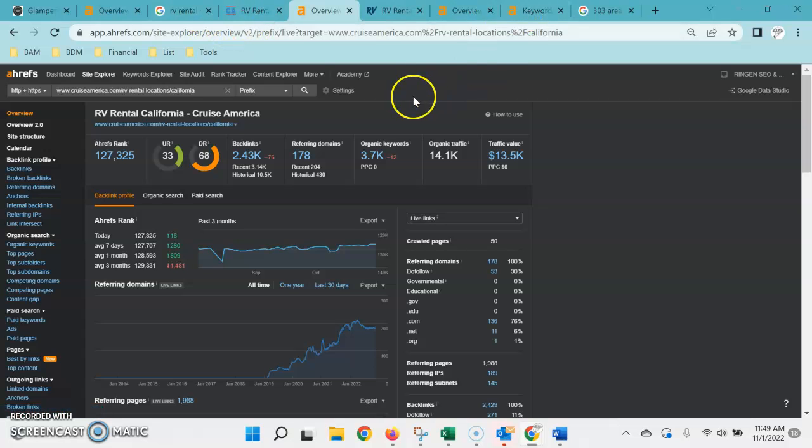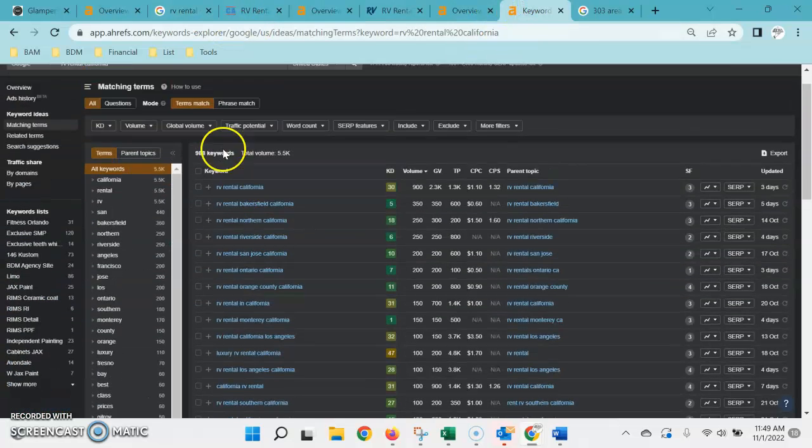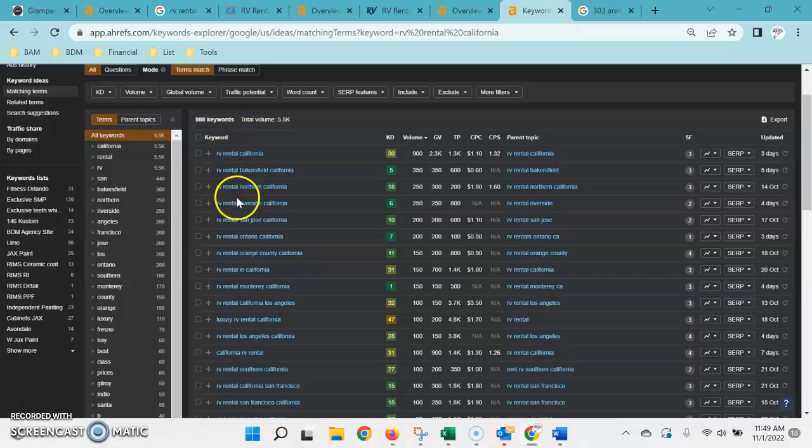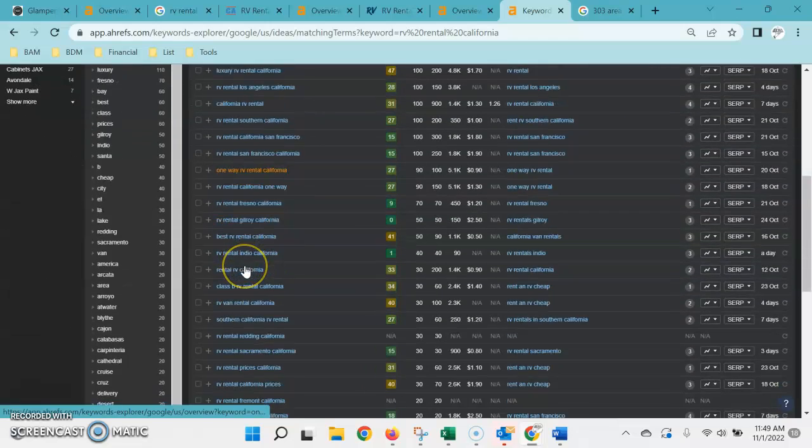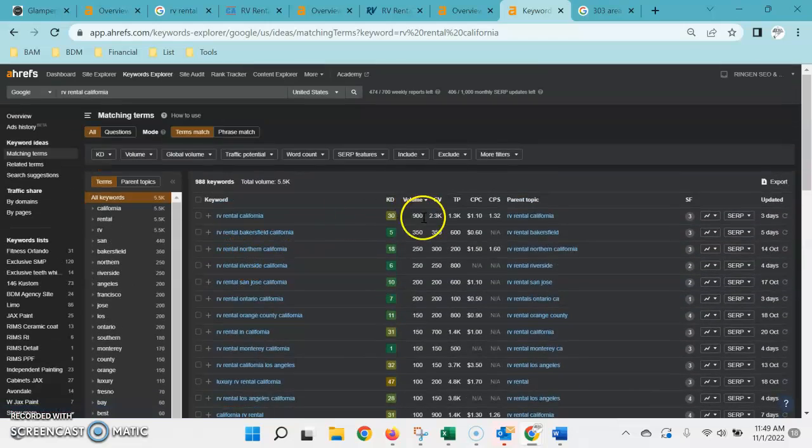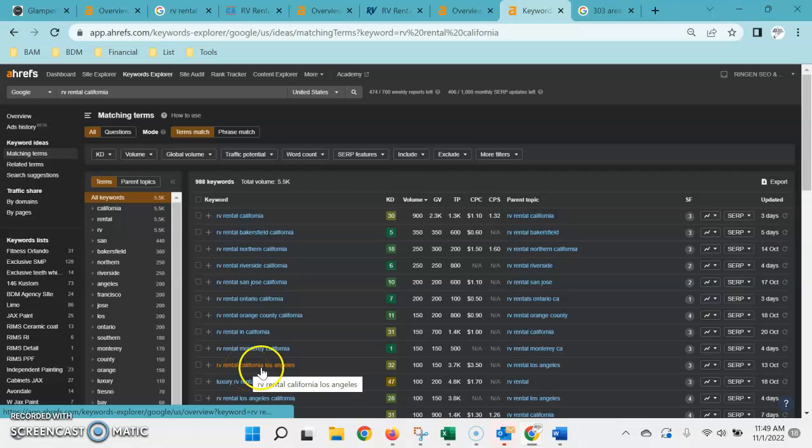So if we take a look at some keywords, I've just done a quick search here for RV rental in California, and you can see all the keywords and phrases that are being typed into Google search, as well as the volume, the number of times per month. So this is where we do some research both in the local areas and also on some of your competitors' pages, just to find out what the highest volume keywords are relative to services that you offer and areas that you offer them in, and make sure that those are being included and picked up on your page by Google. So for instance, RV Rental California is being searched 900 times a month.